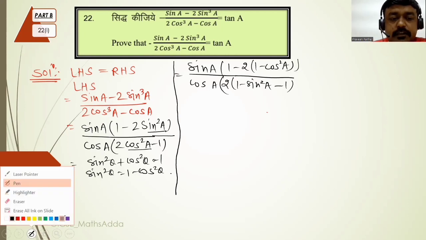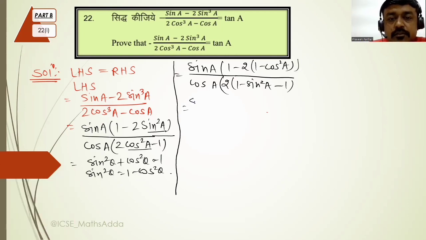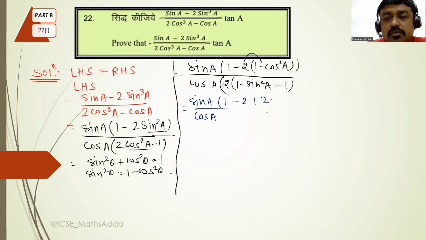Okay, so let me move on to the next. See, okay, here we have sin a upon cos a, ऊपर में रहता है 1 माइनस 2, और ये 2 अगेन इससे मल्टीप्लाई होगा, माइनस माइनस प्लस बन जाएगा 2 cos स्क्वायर a. Clear? Okay, so in this part is like 2 minus 2 sin square a and 1 minus 2 sin square a minus 1, right? Is it clear?